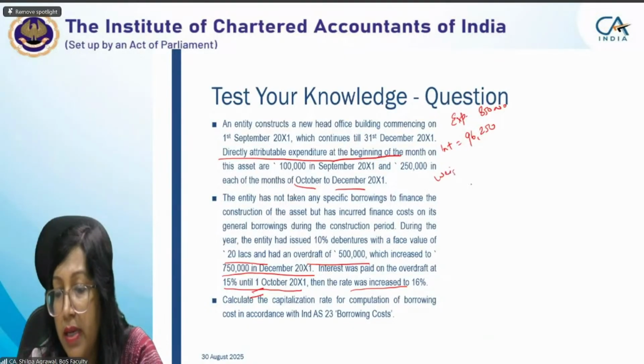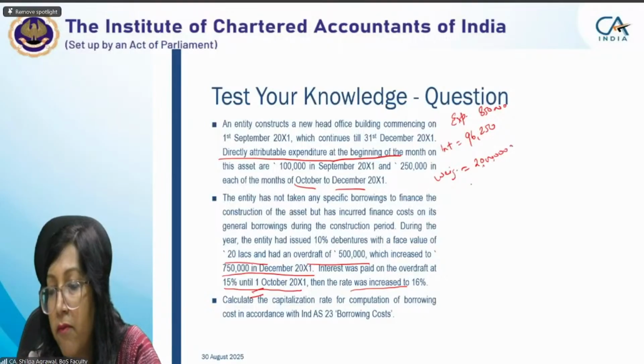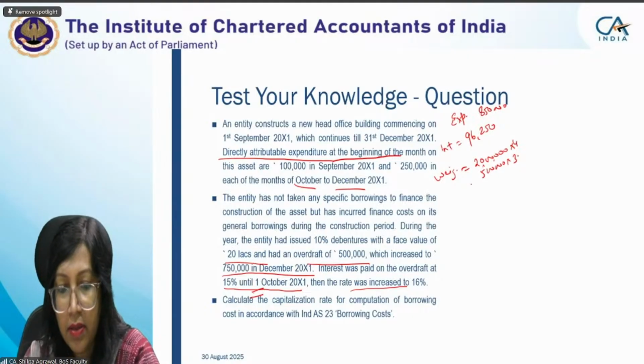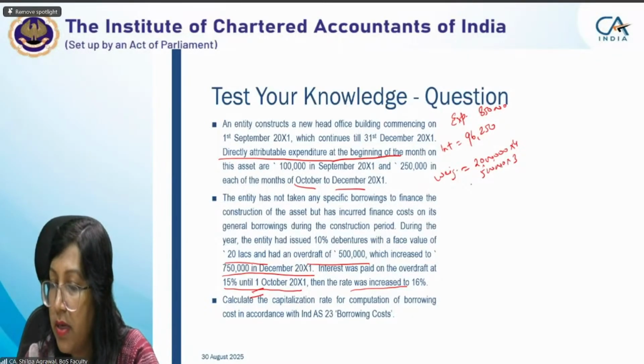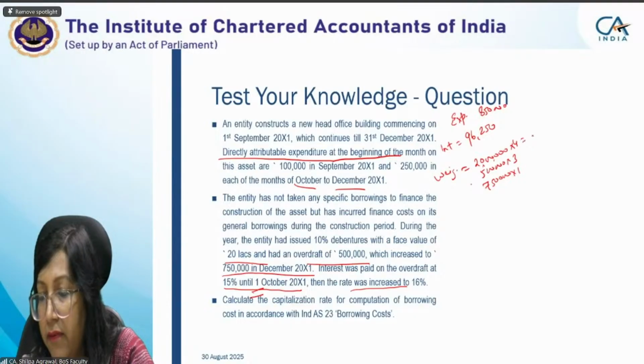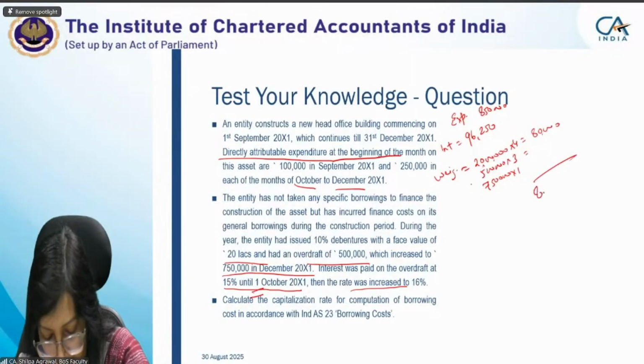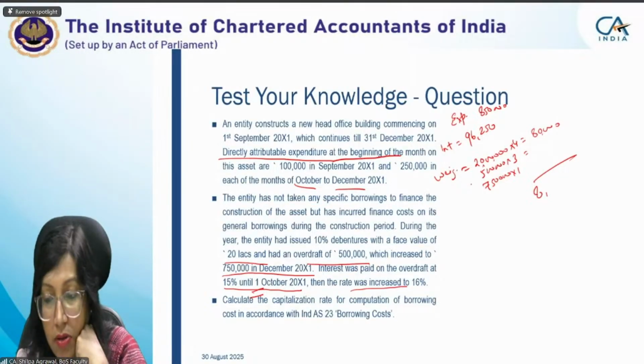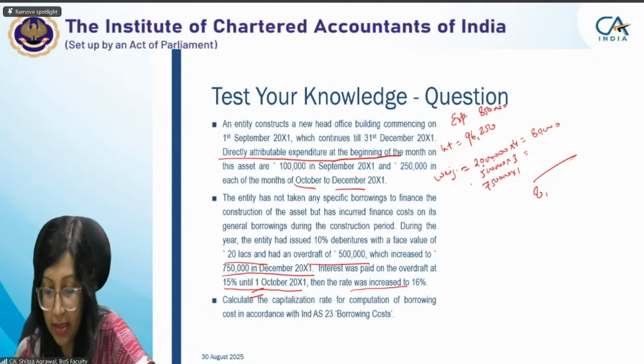Weighted loan amount will be: 20 lakhs we are having for 4 months. We are having 5 lakh value for 3 months. December increased, so it was September, October, November. We were having 5 lakhs outstanding overdraft balance for 3 months, and then it increased to 7,50,000 for 1 month. We get the figure here. 8,54,167 is coming, ma'am. Okay. No, beta, it should not come like that. I don't think so. How will it happen?